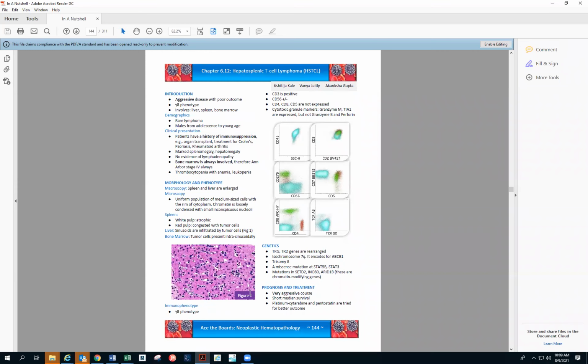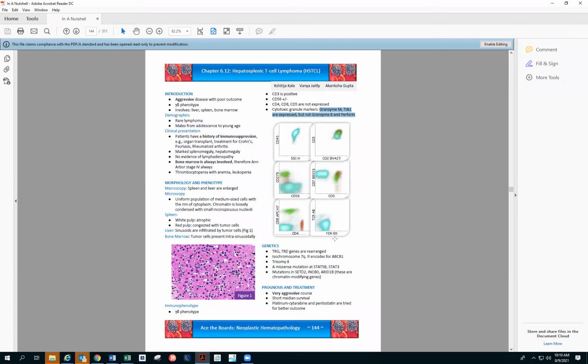Coming to hepatosplenic, that's what I was wanting to show you that time very badly, because you see the sinusoidal involvement in the liver that is very prominent over here. So this was a beautiful case of hepatosplenic that I had. And then this over here, so immunophenotype, again, hepatosplenic is gamma delta, and CD56 can be positive, CD4, CD8, all, and CD5, all 3 are not expressed. And cytotoxic markers, granzyme M, TIA are expressed, but granzyme B and perforin is not expressed.